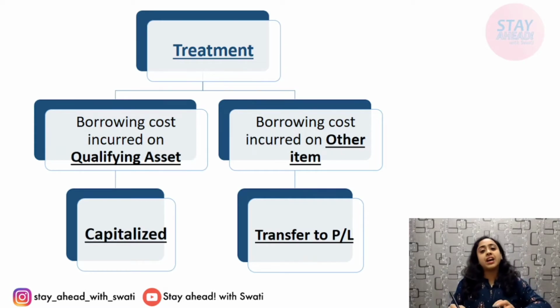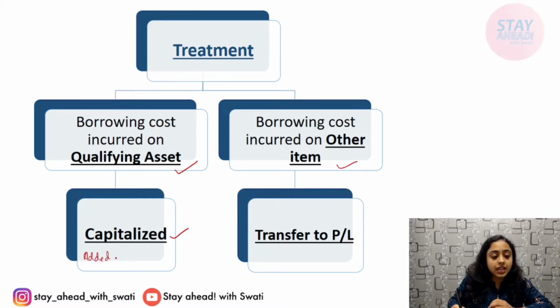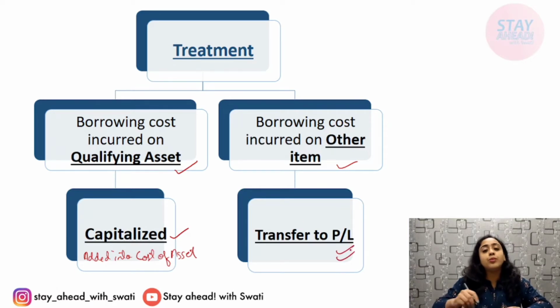Next comes the treatment. After calculating the borrowing cost, what will we do? We'll first see if it is for a qualifying asset or other than a qualifying asset. If it is for a qualifying asset, then whatever borrowing cost is there will be capitalized, that is, added into the cost of the asset. Whereas, if the borrowing cost is for some other item, then it will be directly transferred to the P&L account.